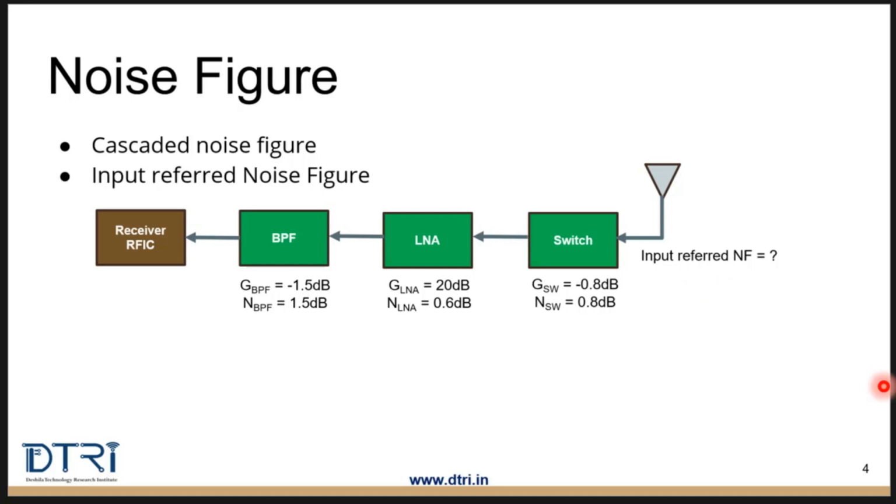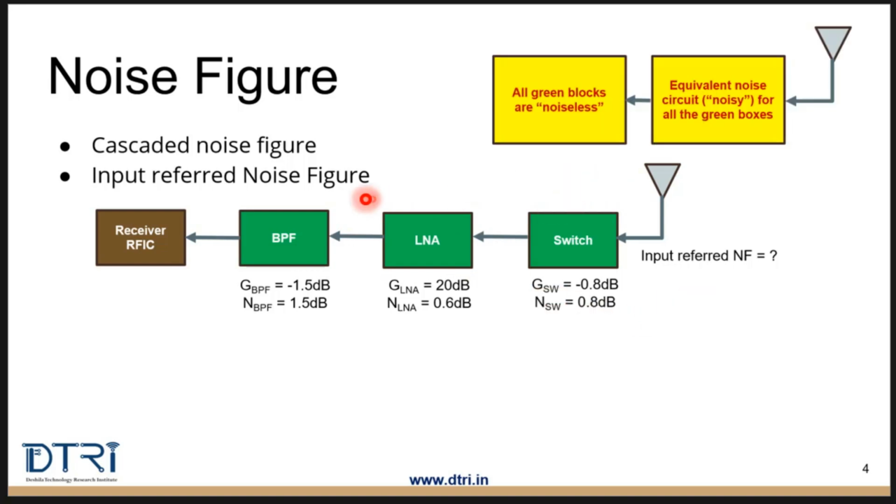But why is it called input referred noise figure? That is because we use noise figure in determining how system noise affects the input signal at this point, which is the entry point for the received signal. So what we need to do is take all the noisy blocks from the system, like these green blocks which contribute to the noise, and bring them upfront to the receiver input.